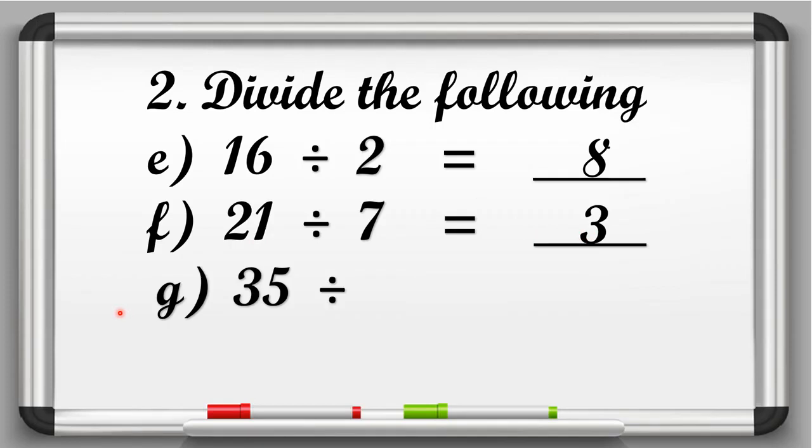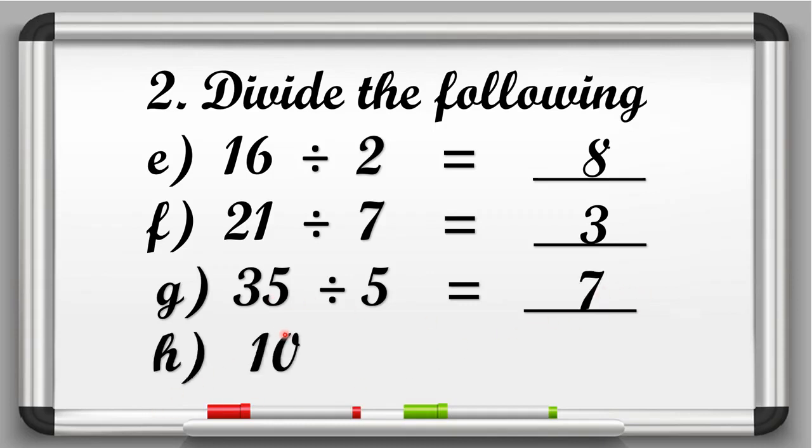Now in G part, 35 divided by 5 is equal to dash. So here 35 is the dividend and 5 is the divisor. So here we have to speak the table of 5 till we get 35. So let's start. 5 ones are 5, 5 twos are 10, 5 threes are 15, 5 fours are 20, 5 fives are 25, 5 six are 30, 5 sevens are 35. So here 7 is the answer. So here we will write 7.